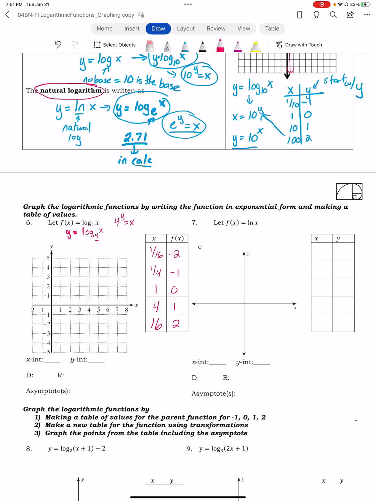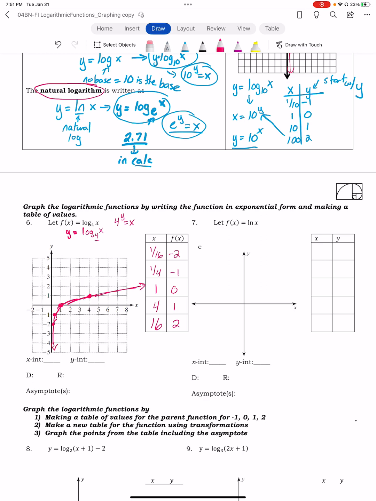And so in this case, it's going to be 1/16, -2. It's going to be 1/4, -1, 1, 0, 4, 1, and then 16 is going to be somewhere up there. And there we go. Okay.